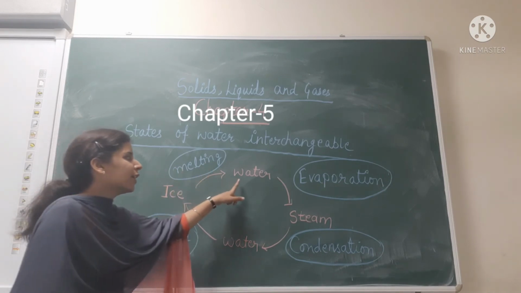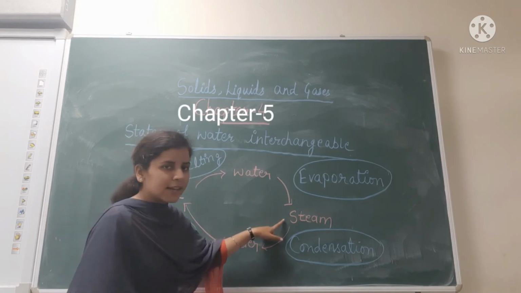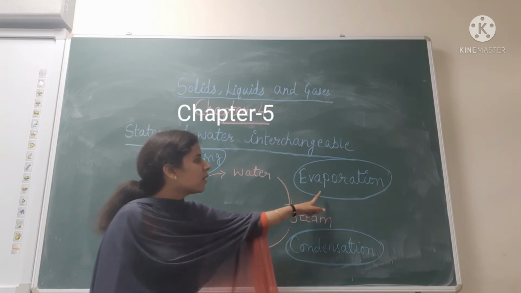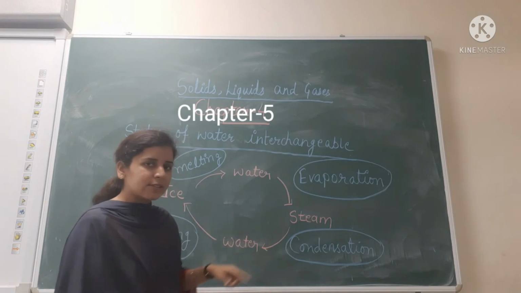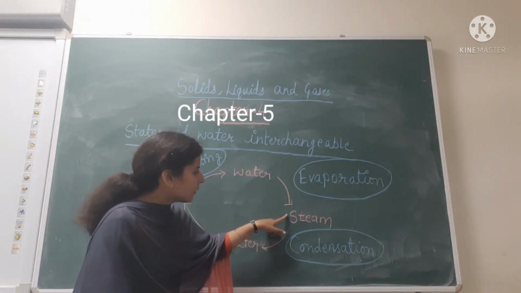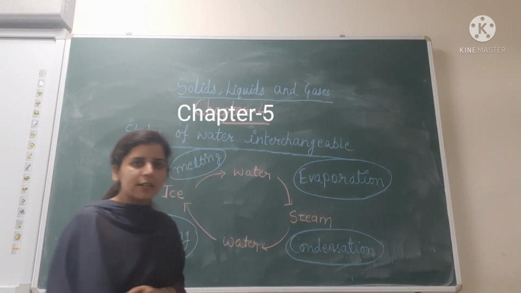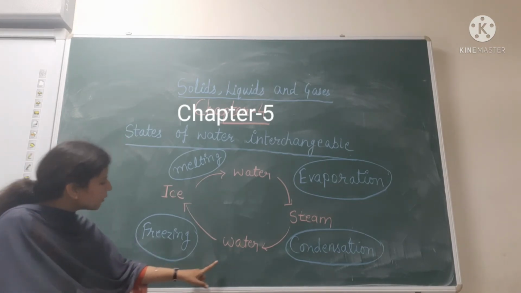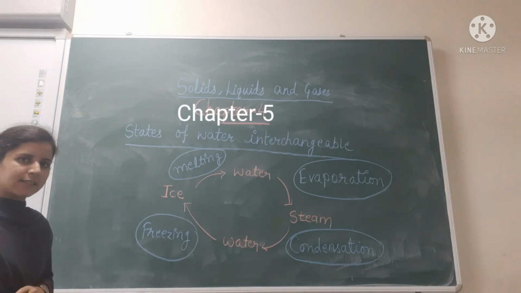Then when you heat water, it will convert into steam, which is a gaseous form. The change of water into steam is called the evaporation process. Then when you cool down this steam, on cooling, it will convert into water, and this process is called condensation. Then this water can be converted into ice on cooling, which is called freezing, right?